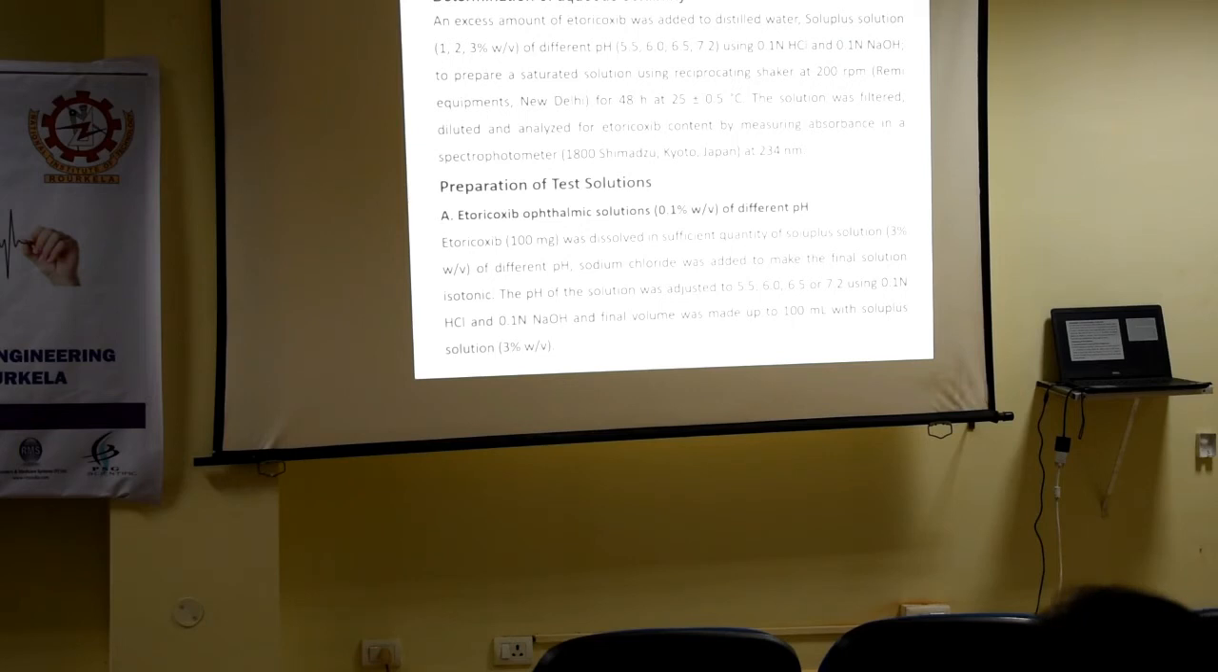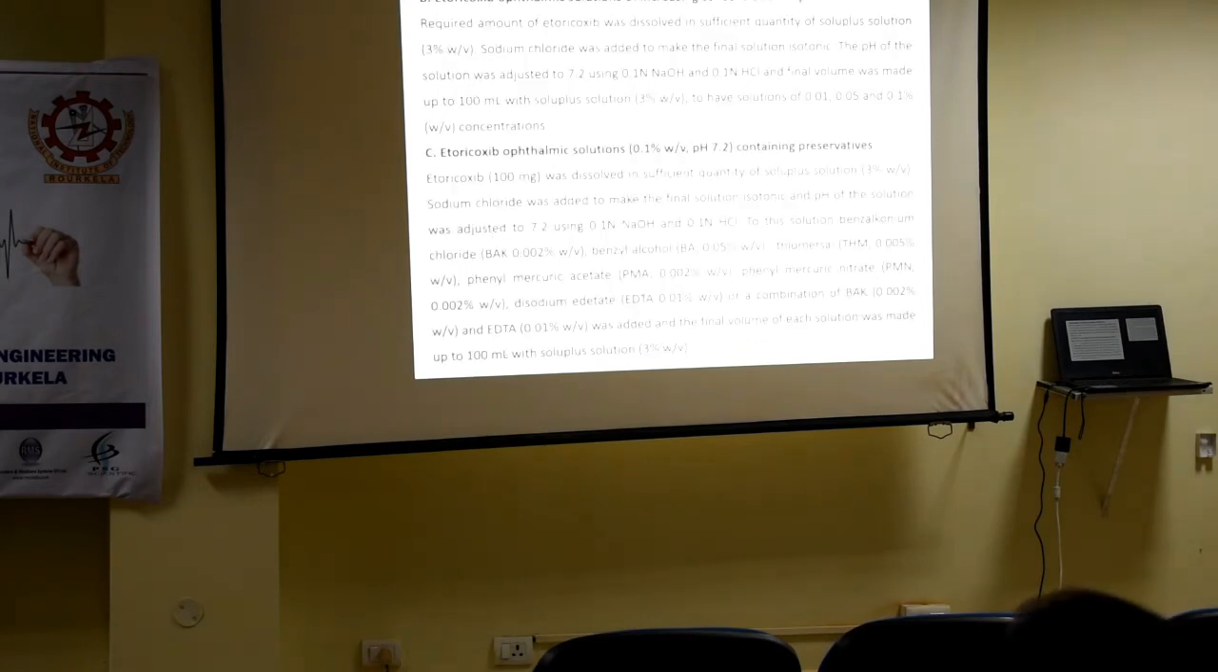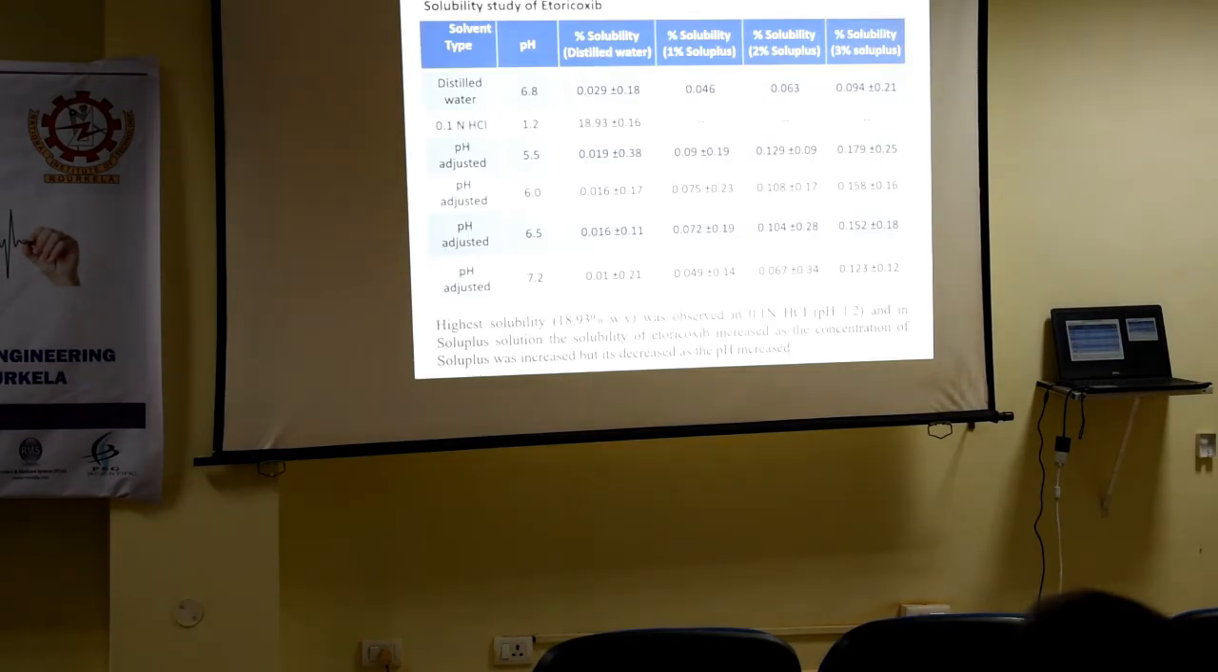The required amount of solvent is taken and an excess amount of drug is added. Then it is put into a reciprocating shaker for 48 hours at 25 degrees centigrade. After that, it was filtered and the filtrate was taken for drug content at 234 nanometer. From this, we can find out the amount of drug that is solubilized in different pH or solvent systems. So here it is.